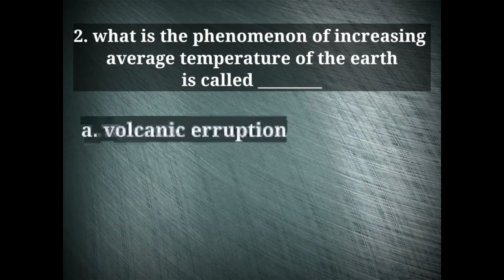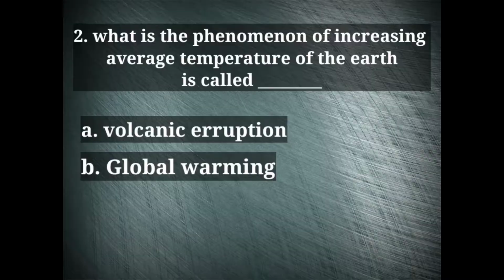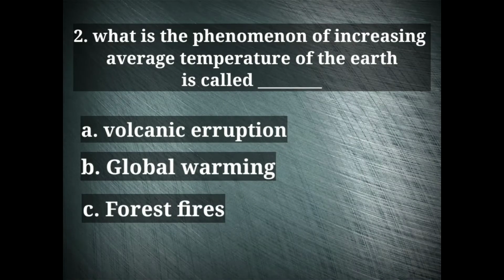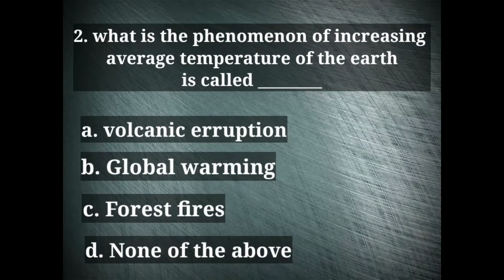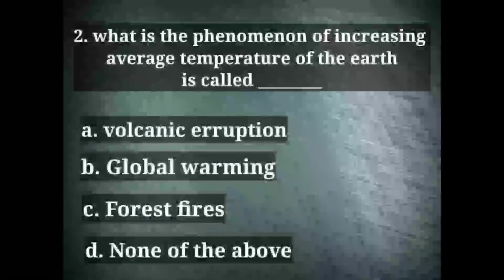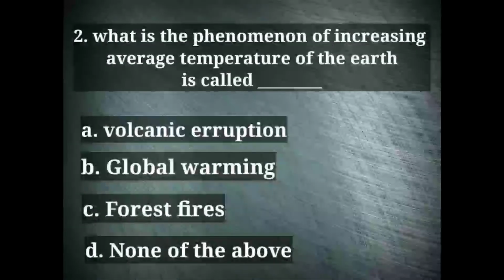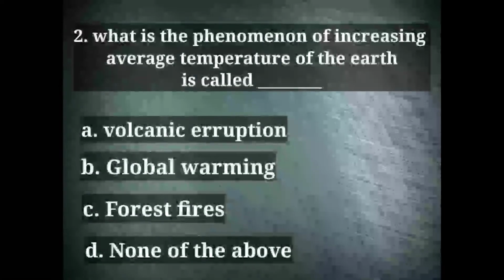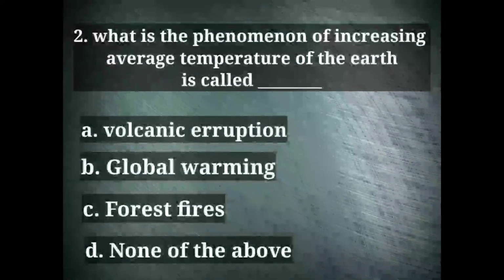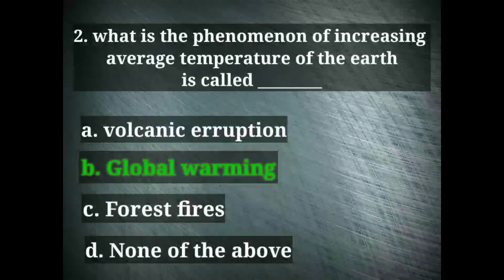Second question is, what is the phenomenon of increasing average temperature of the earth called? The options given are volcanic eruption, global warming, forest fires, none of the above. The right option here is option B, global warming.